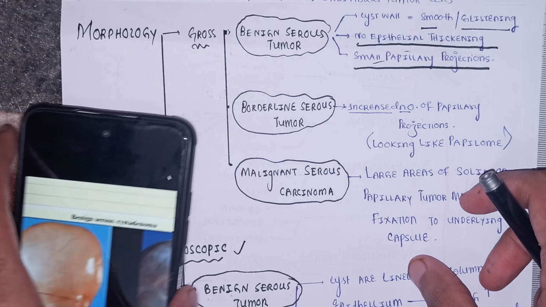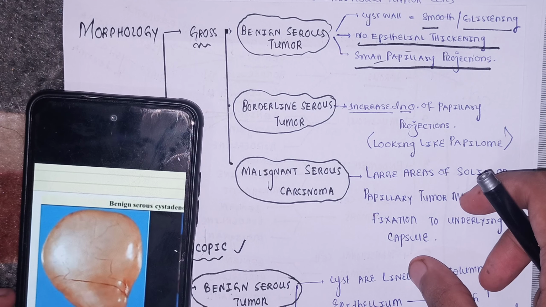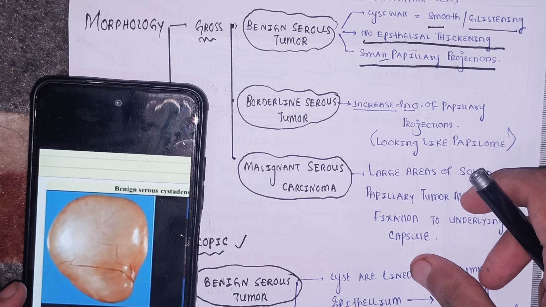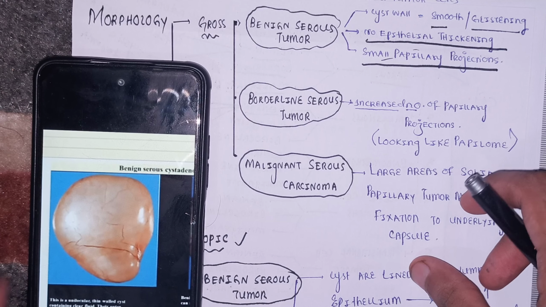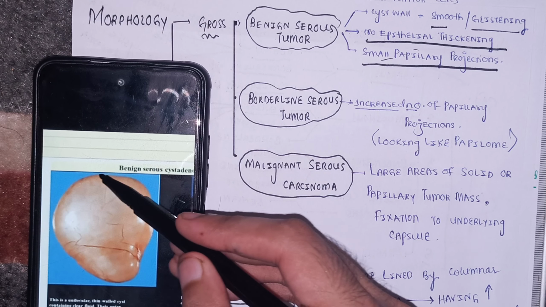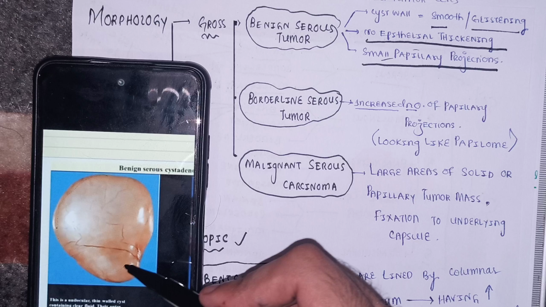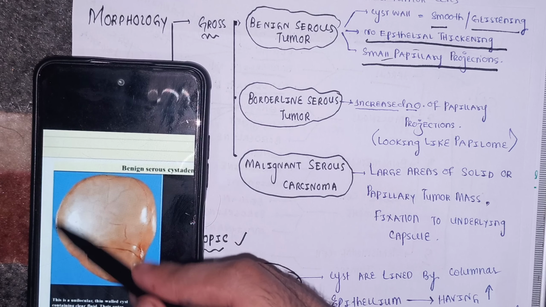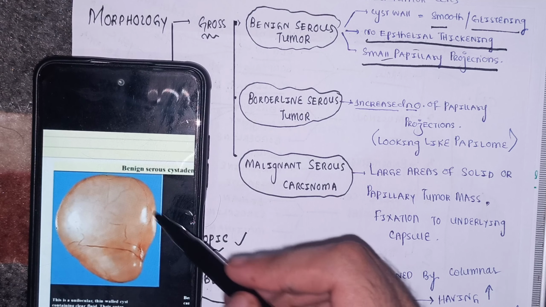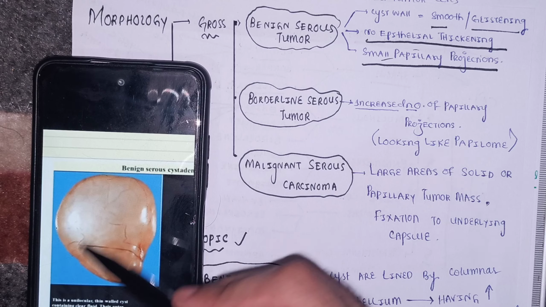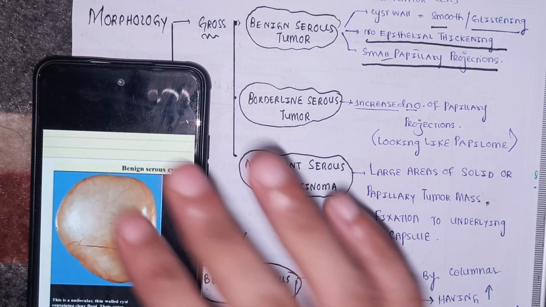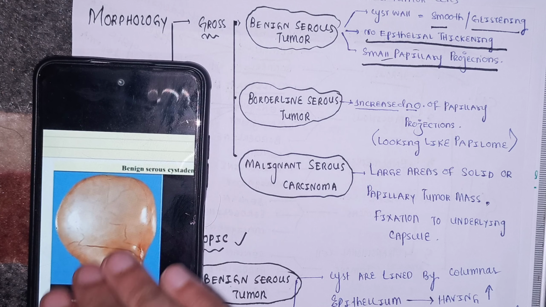If you see this picture, this is the tumor. Can you see, beta? This entire thing is the tumor. And one very important thing, the wall of this tumor is very much smooth and glossy.